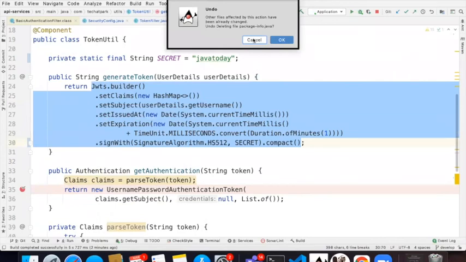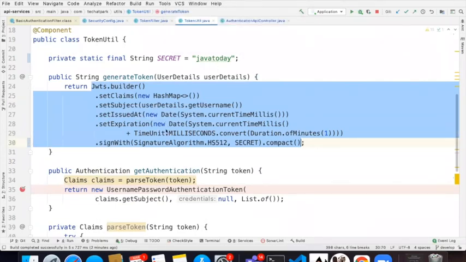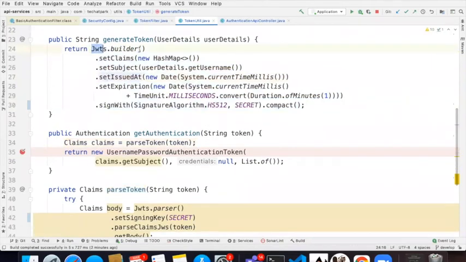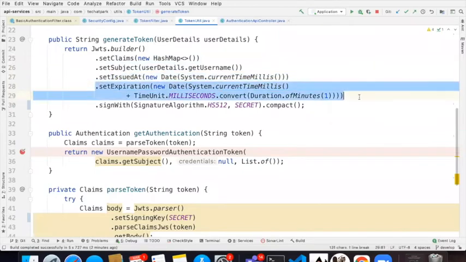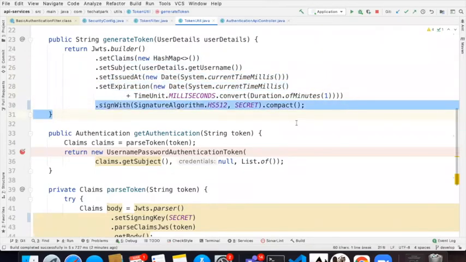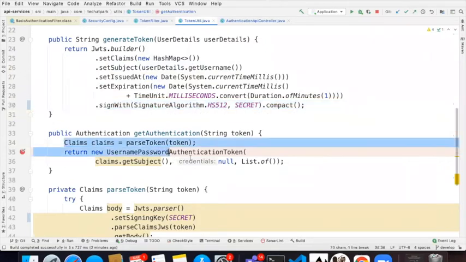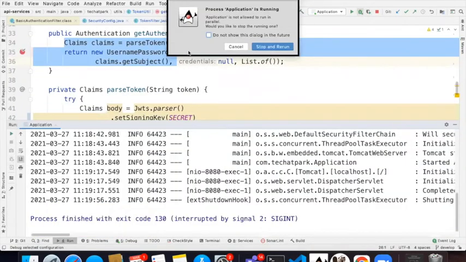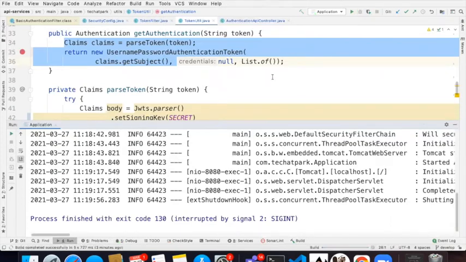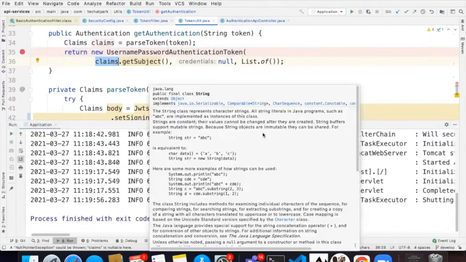Everything is same. The only difference is now in the generate token, you are going to the JWT builder and you put your claims, that is your authorization related things. For now, we just skipped it. Subject is your username and you are saying issued at, you are setting an expiration date also, and then you are signing it with a secret key. And that's where you see the final token. And similarly, when it comes in the reverse, you recreate the authentication from your claims, because claims will have your subject. That's the only difference that we make.